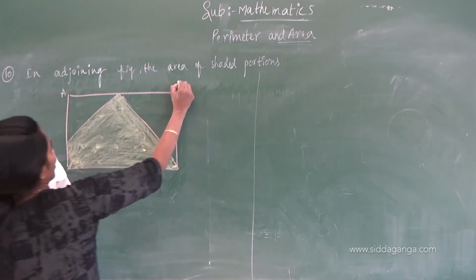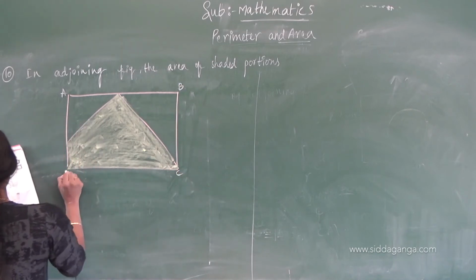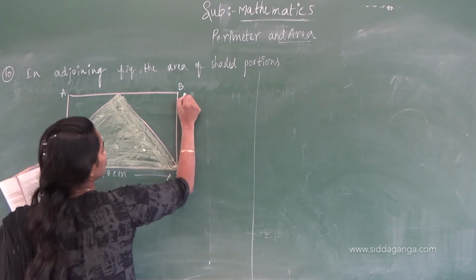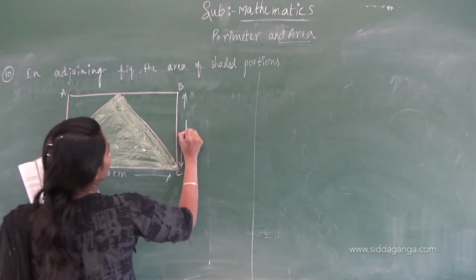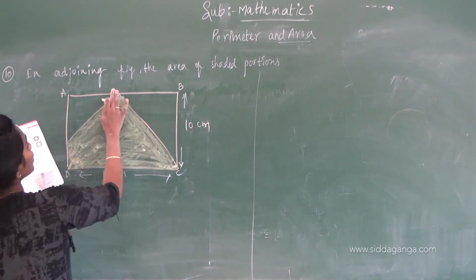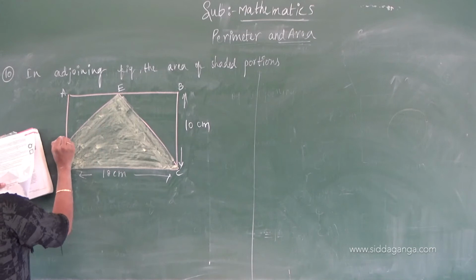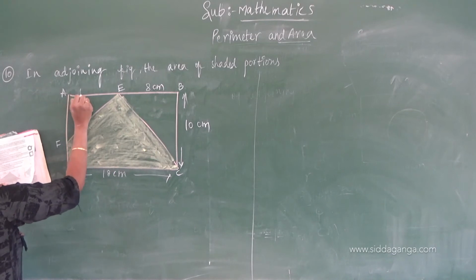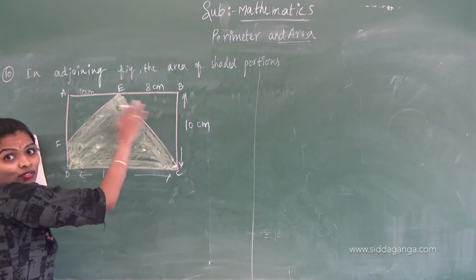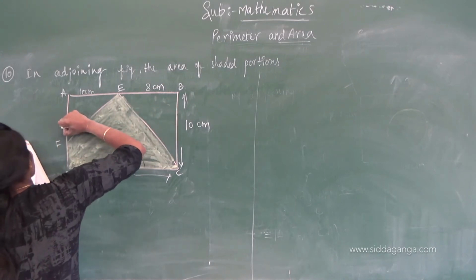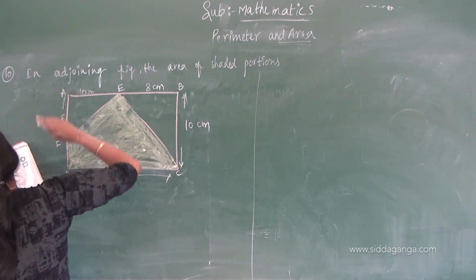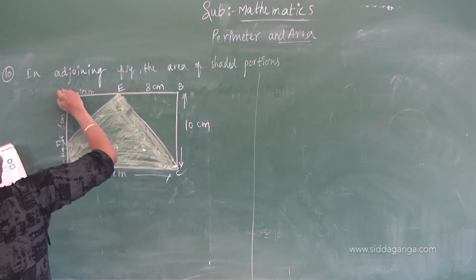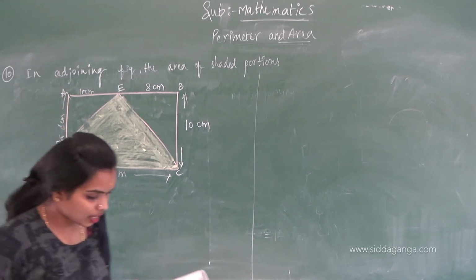This is a rectangle named ABCD with length 18 centimeters and breadth 10 centimeters. In the question itself they have given E. This one is F, and this EB is 8 centimeters and this is 10 centimeters. If you observe these portions, these are two triangles. This is 6 centimeters, this is 4 centimeters, and this is 4 centimeters.